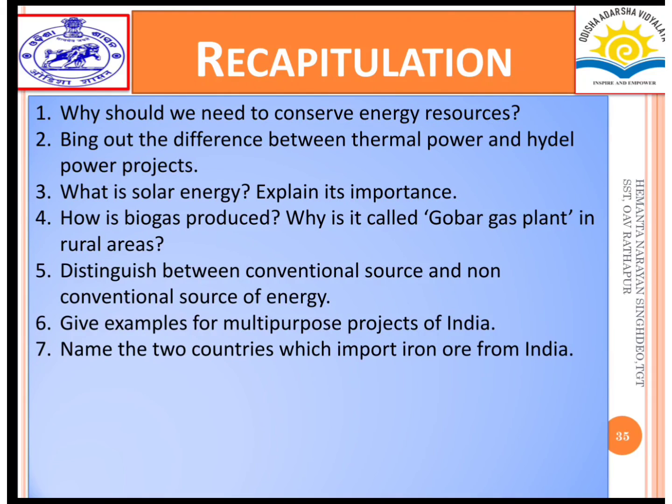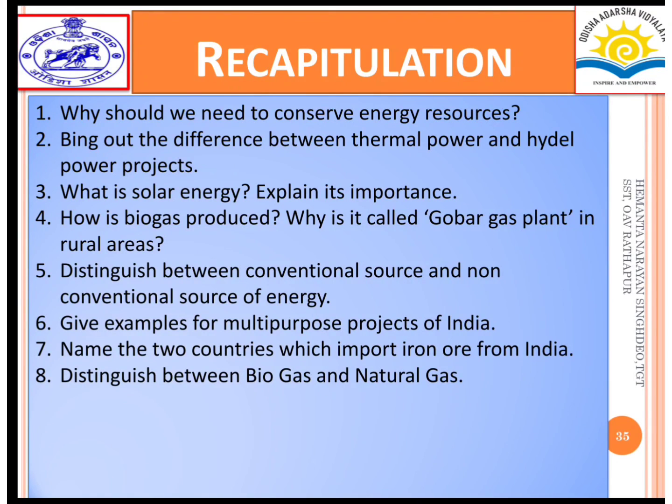Next question, that is question number 8. Distinguish between biogas and natural gas. Biogas is a renewable source of energy, whereas natural gas is a non-renewable source of energy. Biogas is a naturally occurring gas that is formed from the breakdown of organic matter in the presence of anaerobic bacteria, whereas natural gas is a naturally occurring gas that is formed from fossil fuel.